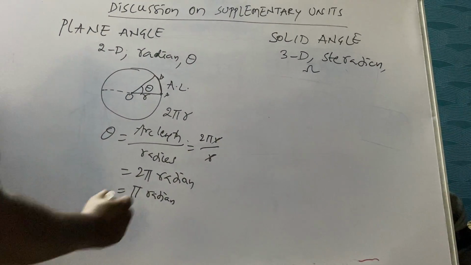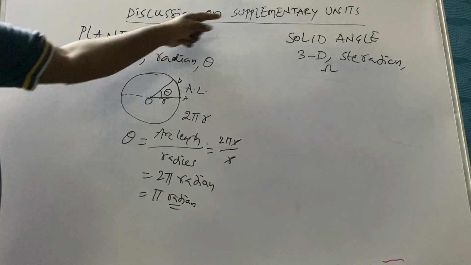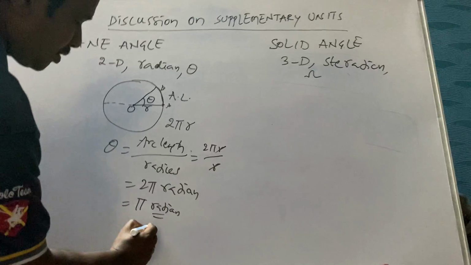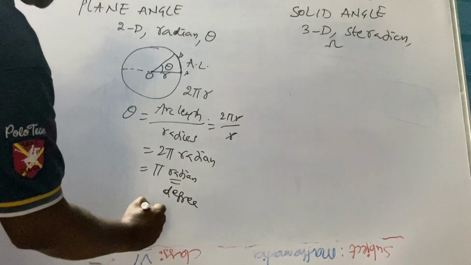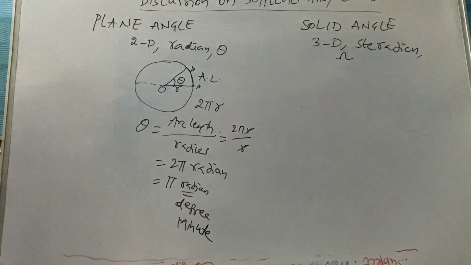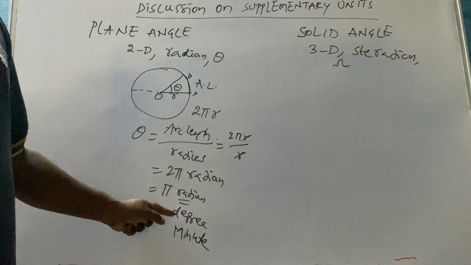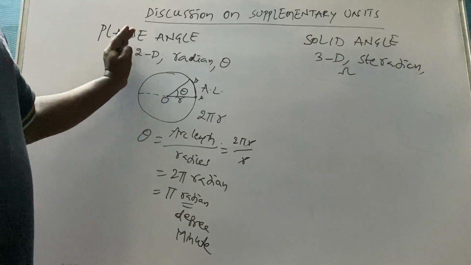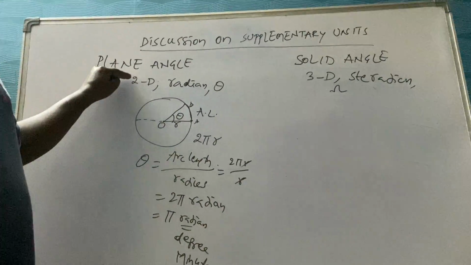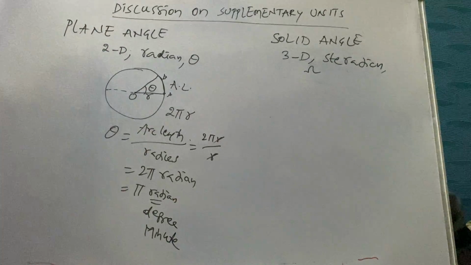Okay. Now the plane angle is measured in a unit called the supplementary unit, the radian, for plane angle. Degree is also a unit for plane angle. Minute is also a unit for plane angle. But radian is a bigger unit compared to degree. Degree is bigger compared to minute. So this is about the supplementary unit here: first of all, radian, which is a unit of the supplementary quantity, plane angle.